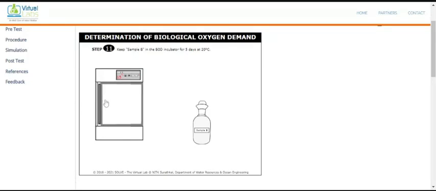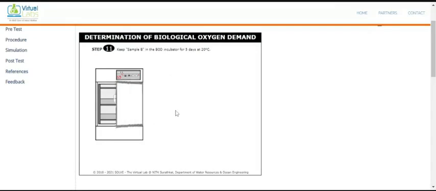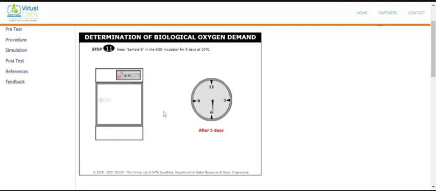We open the BOD incubator. We place the BOD bottle here. We close it, and now we set the temperature to 20, because here it shows 15. So click here, click, click. Okay, so you got 20. Now we are waiting for 5 days.